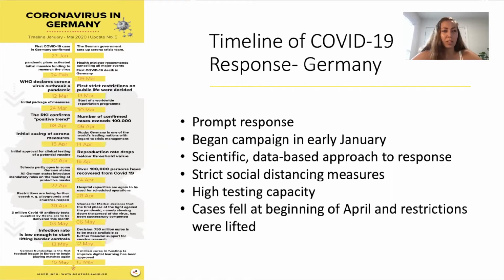And as we can see, by the beginning of April, the number of cases were down and Germany started to lift their coronavirus measures. And Germany has still been able to flatten the curve because of the high capacity of testing. Even as cases have surged, their death toll has remained really low.